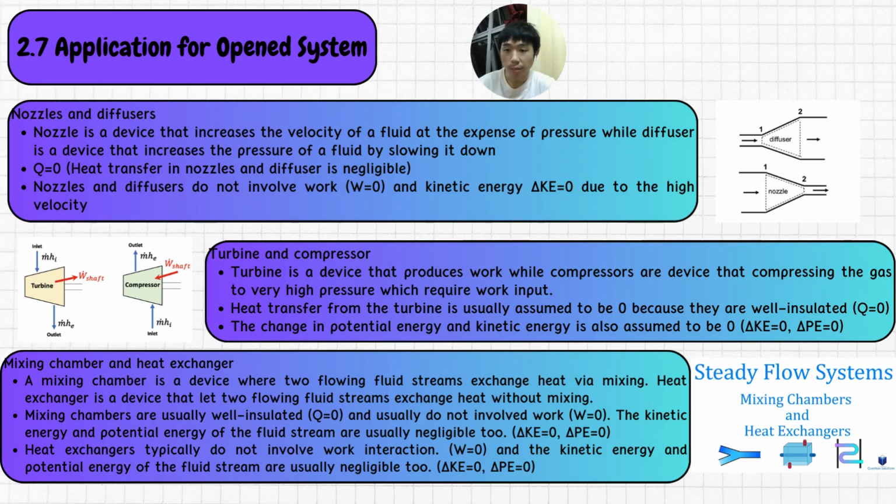Now, let's move on to turbine and compressor. A turbine is a device that produces work, while compressors are devices that compress the gas to very high pressure, which requires work input. Heat transfer from the turbine is usually assumed to be zero because they are well insulated.